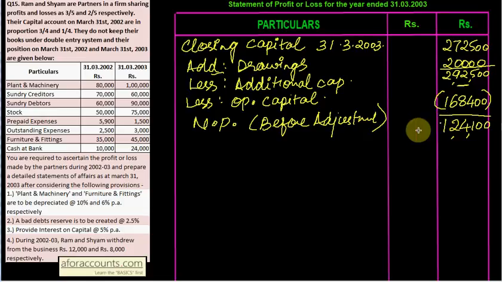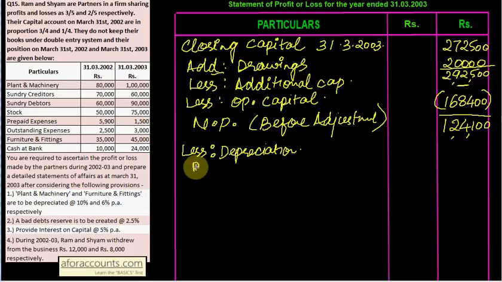Now we have to do the adjustments of depreciation and bad debts reserve and interest on capital. 3 adjustments to be done. So first take the depreciation adjustment. Depreciation charge on asset, profit will be reduced, so less depreciation. It is mentioned here, plant and machinery and furniture and fittings to be depreciated at 10% and 6% respectively.